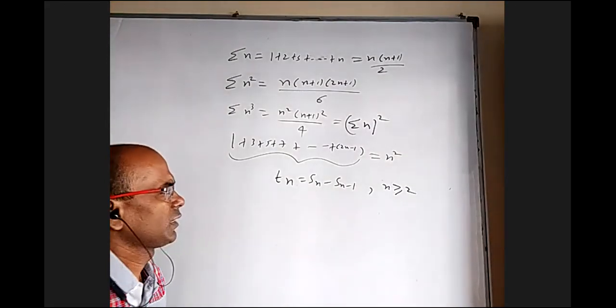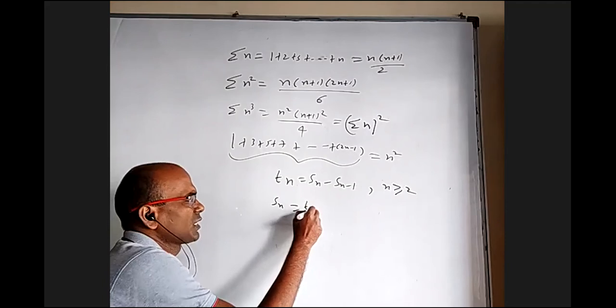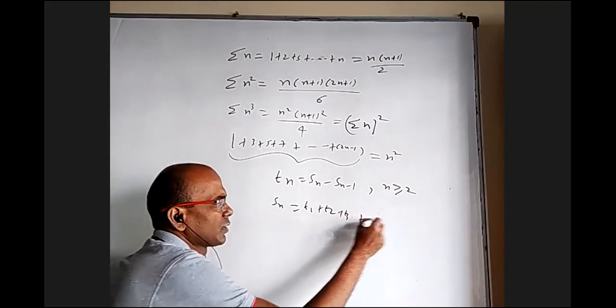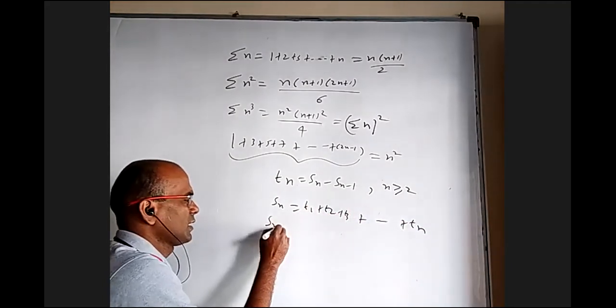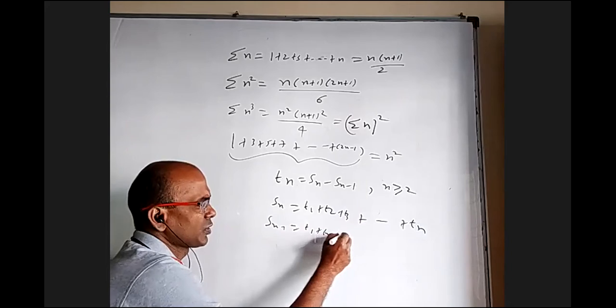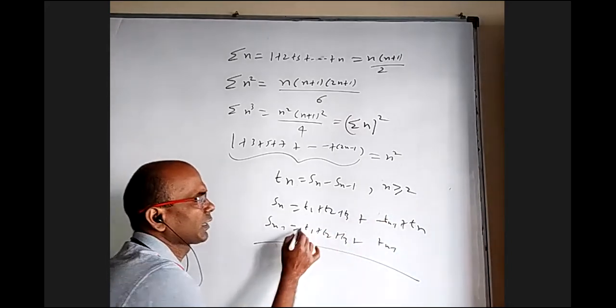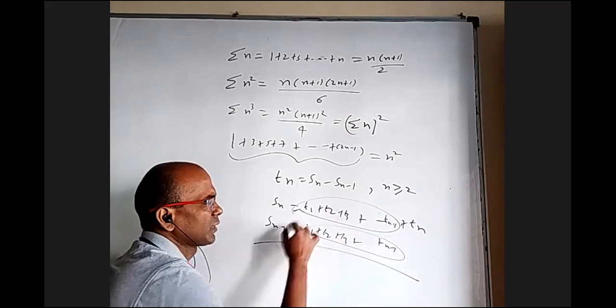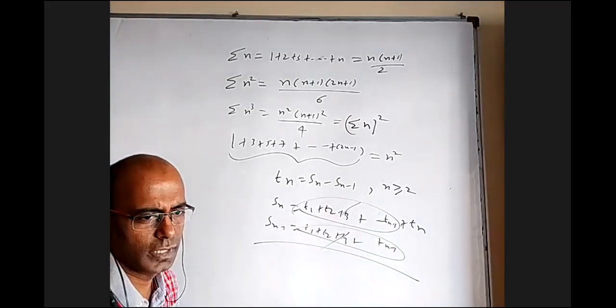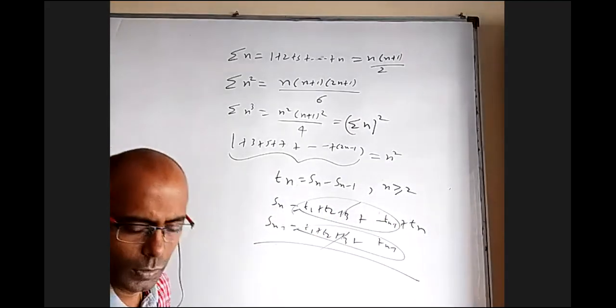Otherwise, it's a very simple thing because Sn means T1 plus T2 plus T3 and so on up to Tn. Sn minus 1 means T1 plus T2 plus T3 and so on up to Tn minus 1. Here also Tn minus 1 is there. When I subtract, this bunch and this bunch will get cancelled. We will get Tn. This minus this is Tn.